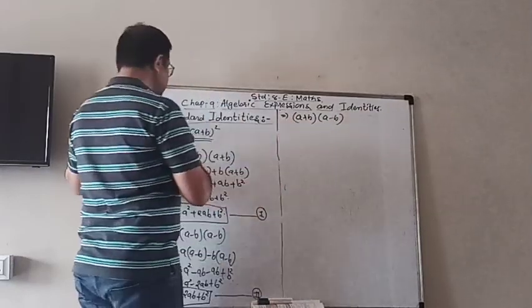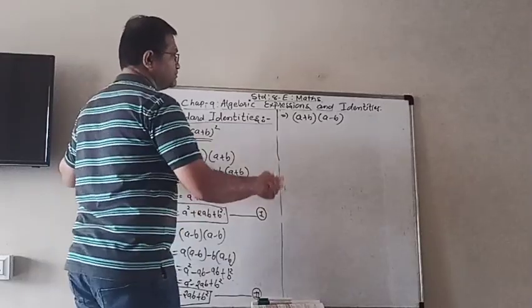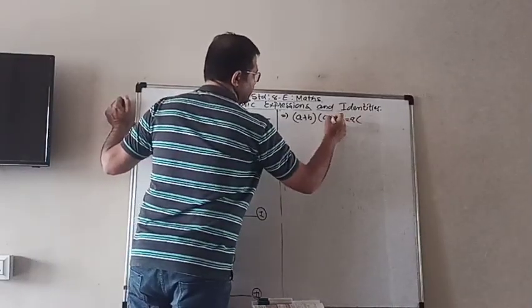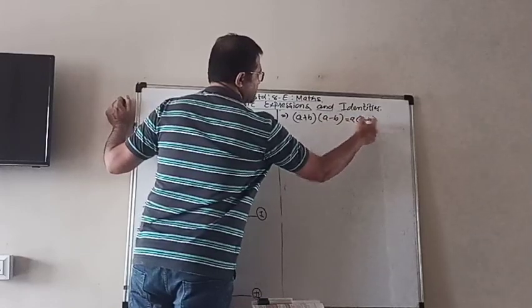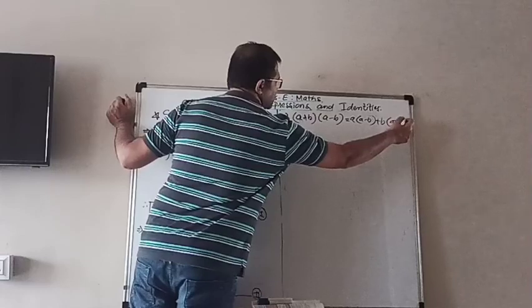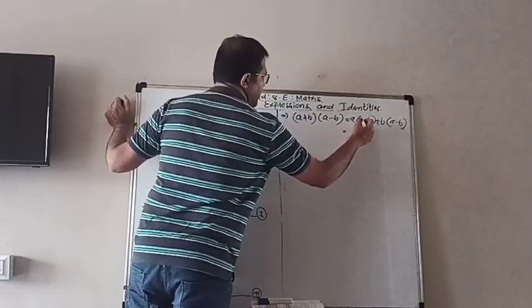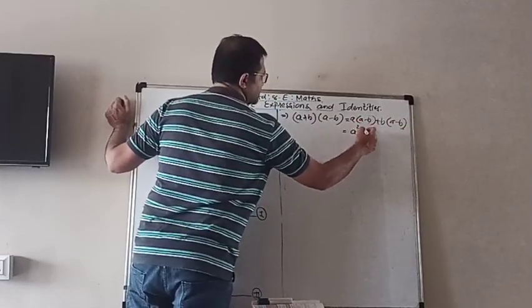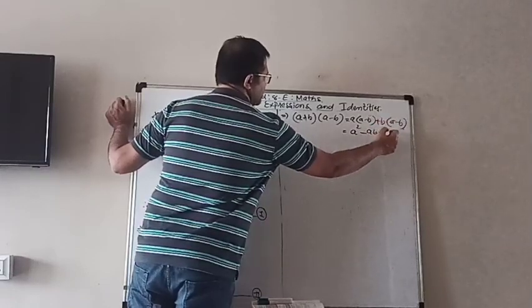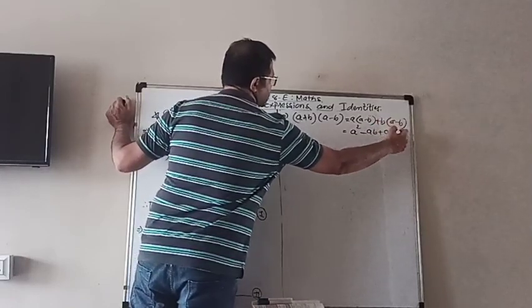So now we will expand that one also. That is equal to a bracket a minus b plus b bracket a minus b. So that is a into a is a square minus ab plus ab minus b square.